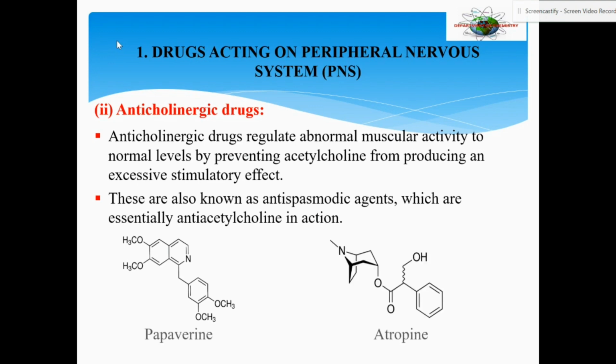The examples you can see here, papaverine and atropine, are anticholinergic drugs, and their action is anti-acetylcholine.